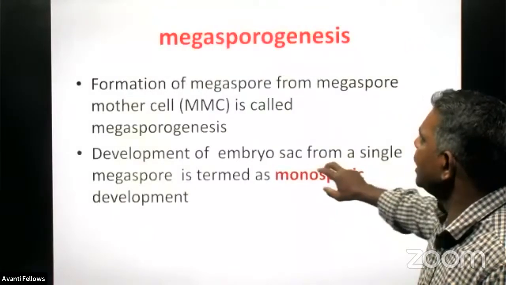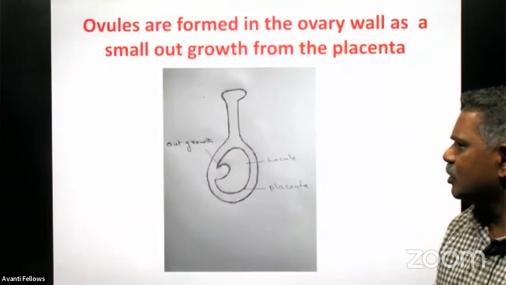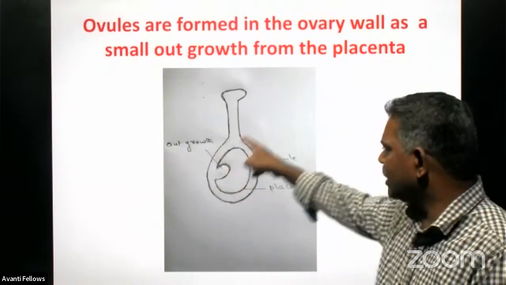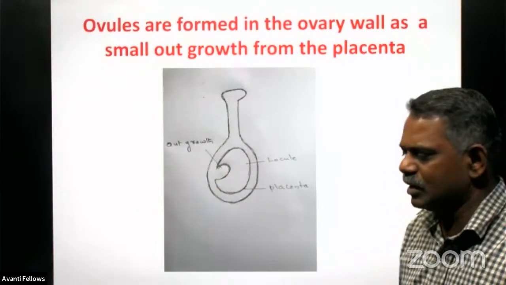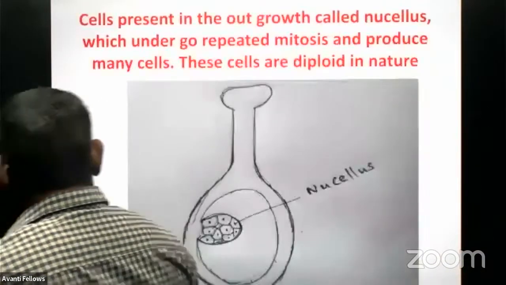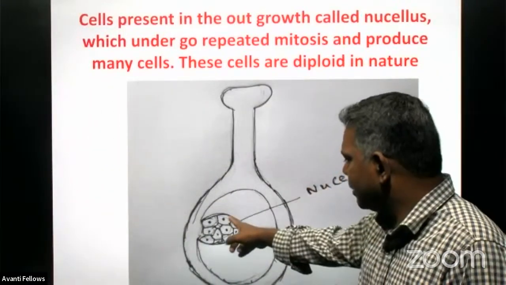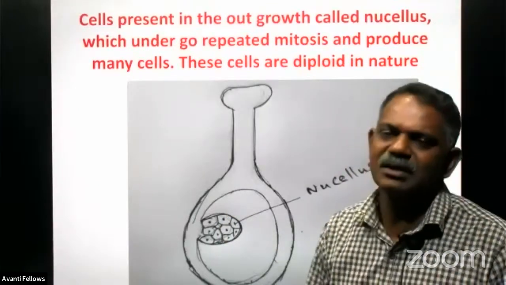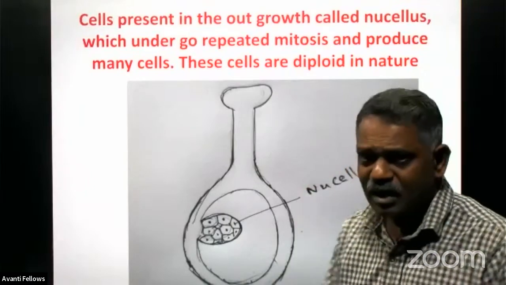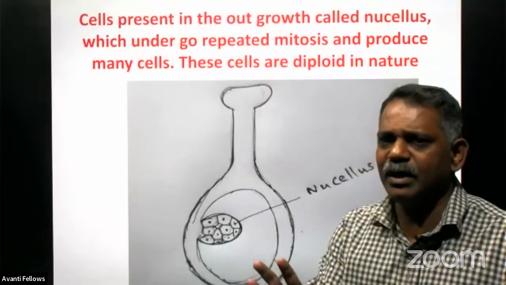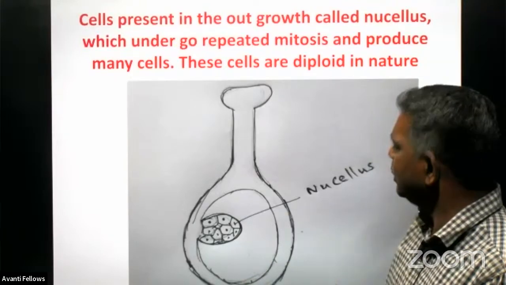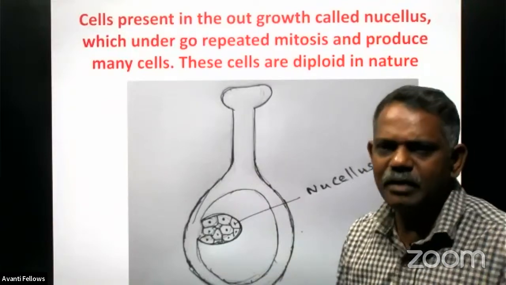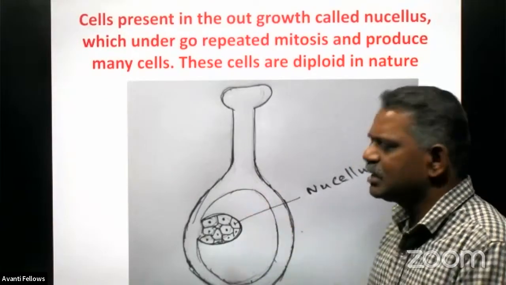In megasporogenesis, the ovule is formed just like an outgrowth from the placenta of the ovary in the initial stage only. And later, these buds undergo repeated division and produce many cells inside, and we call them the nuclear cells. And all the nuclear cells are diploid in nature. They have paired chromosomes in their nucleus. They are all diploid because they are ordinary cells developed from the placenta only. Placenta is already diploid, and from the placenta this bud has developed, right?